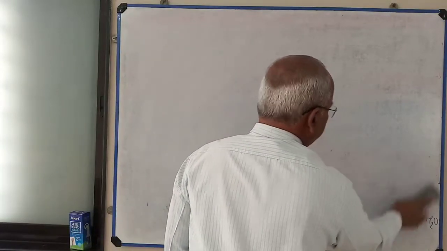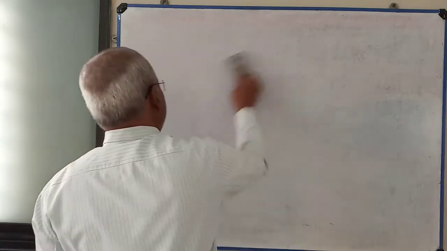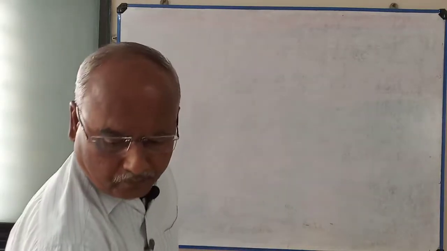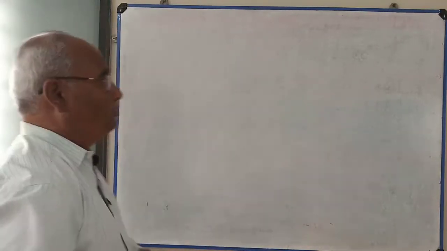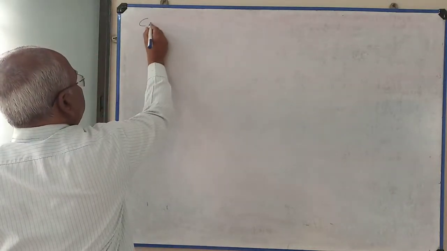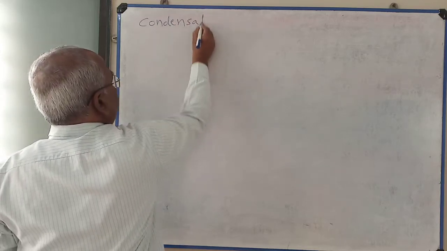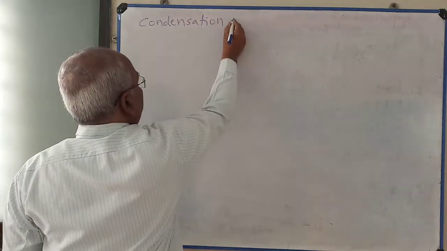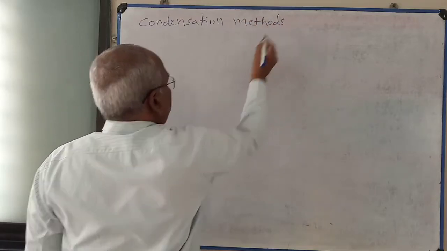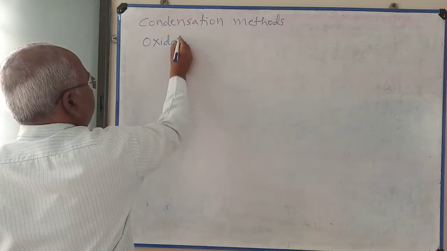In the condensation methods, we are going to learn the oxidation method and the reduction method. First, I am going to explain oxidation.